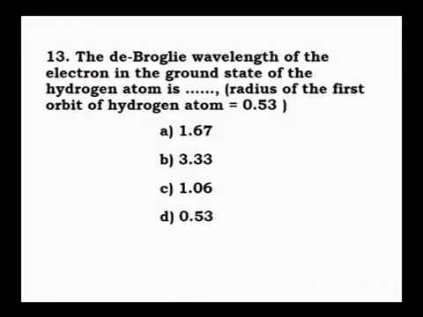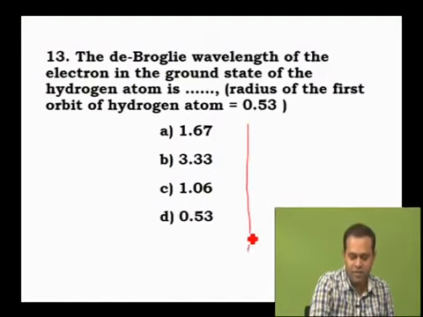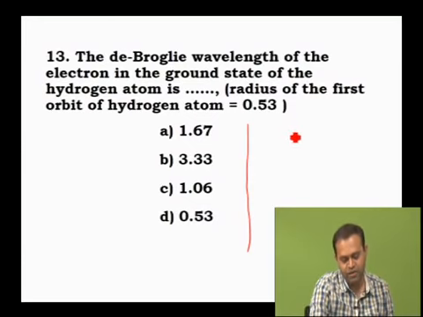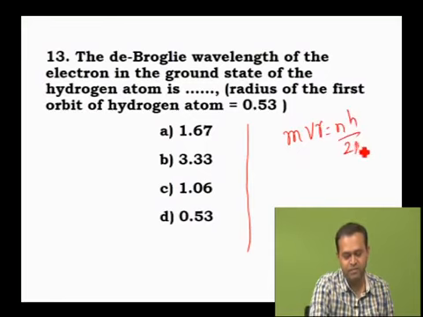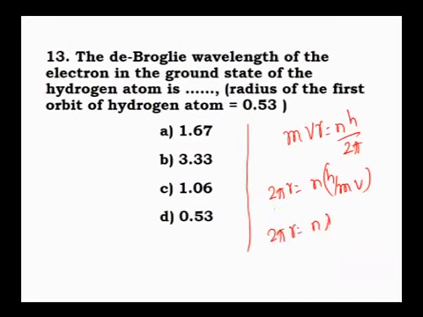Now next one: the de Broglie wavelength of an electron in the ground state of hydrogen atom is; radius of first orbit is given. Actually one expression is there, that is Bohr's quantum condition. Maybe you know it from atoms. It is m into v into r is equal to n into h divided by 2 pi. Rearranging, it is 2 into pi into r is equal to n times h by mv. Correct? What is h by mv? Lambda. Therefore 2 pi r is equal to n times lambda. We need lambda, therefore lambda is equal to 2 into pi into r divided by n.